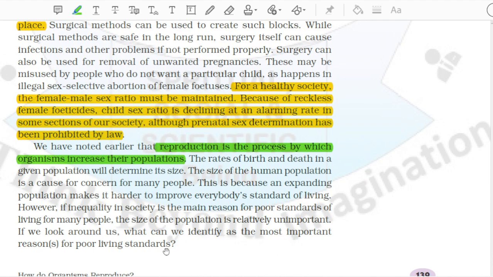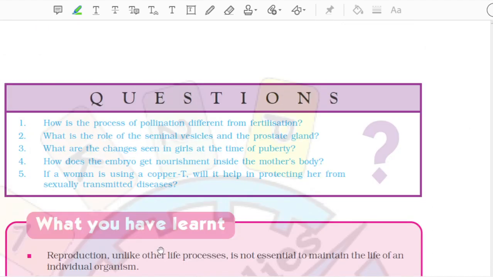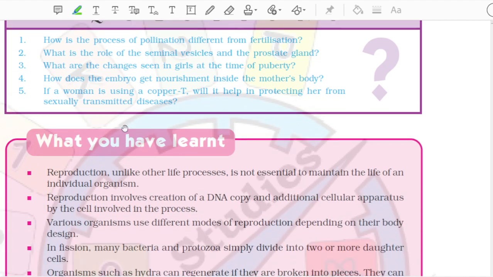How do organisms reproduce? What you have learned: reproduction, unlike other life processes, is not essential to maintain the life of an individual organism. Reproduction involves creation of a DNA copy and additional cellular apparatus by the cell involved in the process. And various organisms use different modes of reproduction depending on their body design.